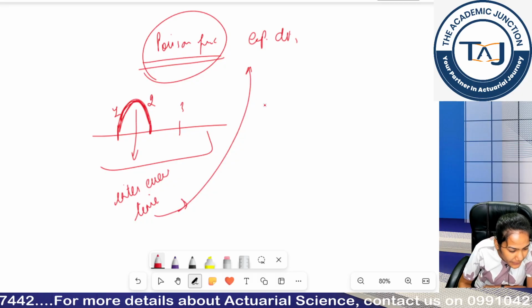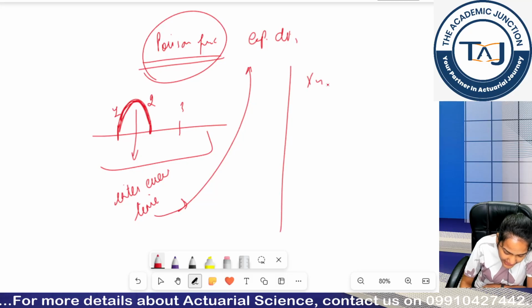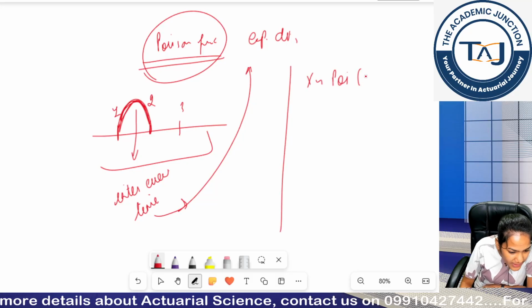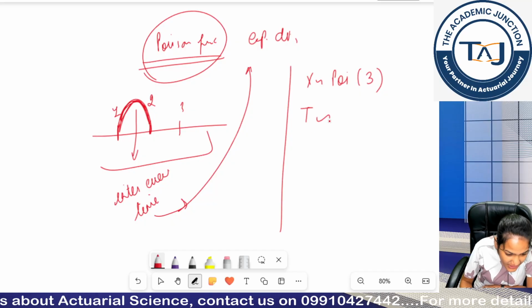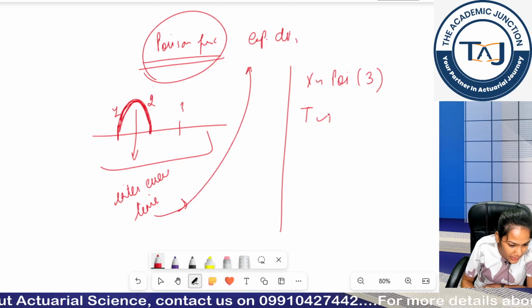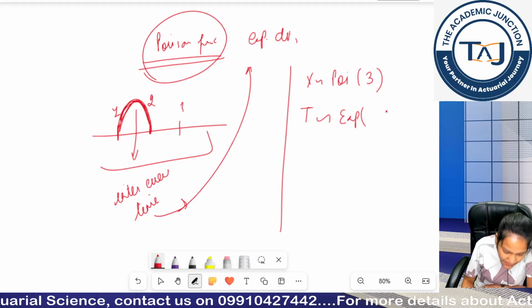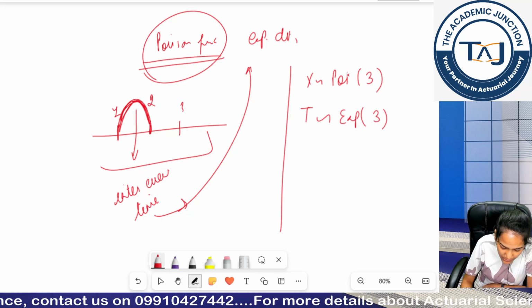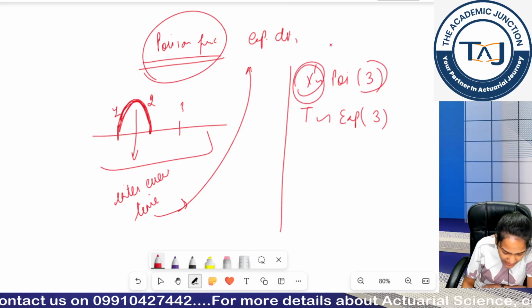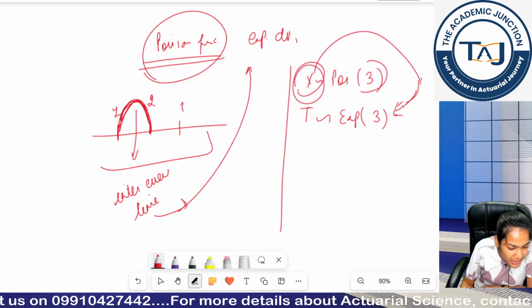So you can write x is modeled by the Poisson distribution, which has mean 3. So my t, which is the time between two claims, is modeled by the exponential distribution with the mean of the Poisson distribution. So the mean of the Poisson distribution becomes my parameter here.